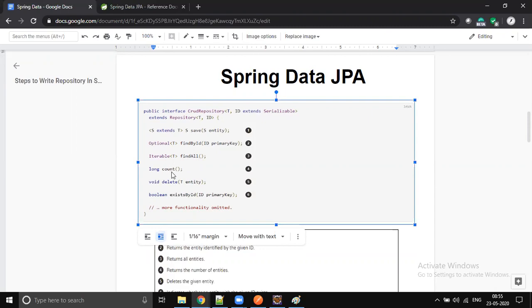You can know how many rows are in the database by calling the count method. You can delete a particular entity, and you can check whether a row exists by its ID, the primary key, like whether an employee with an ID exists or not. These kinds of methods are present in the CRUD repository. Mostly CRUD repository talks about these four operations: create, read, update, delete.